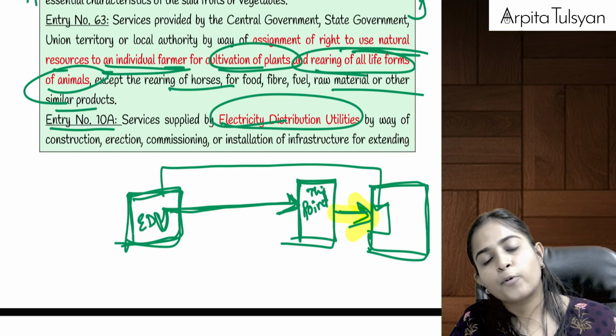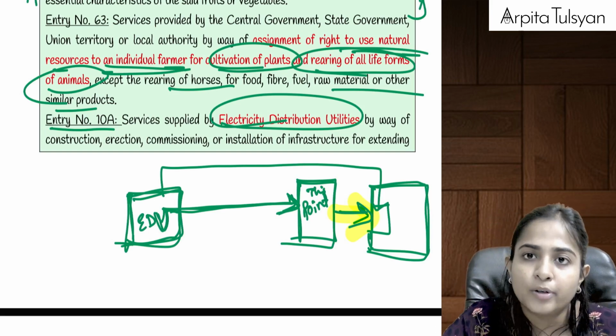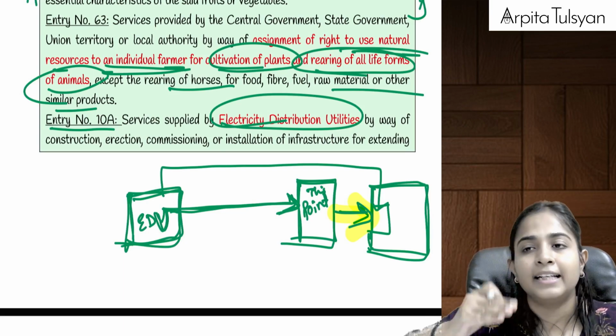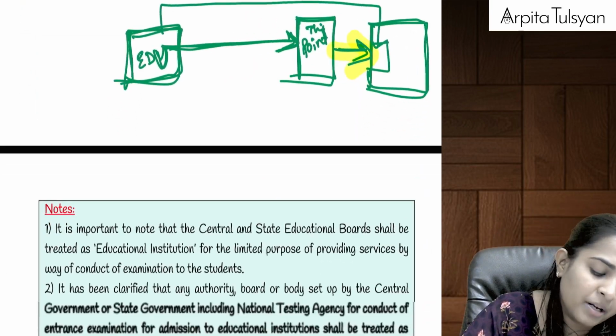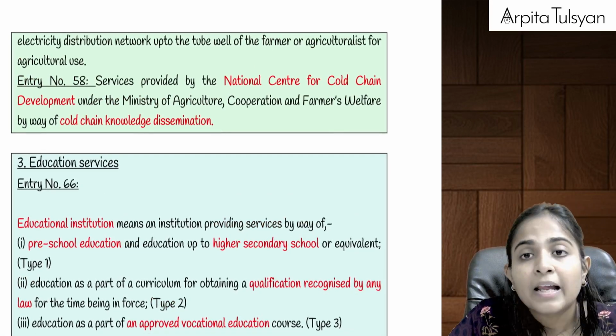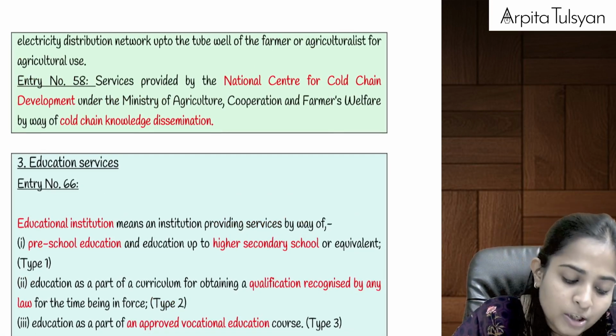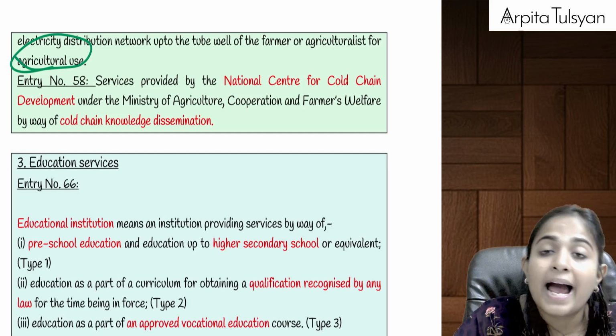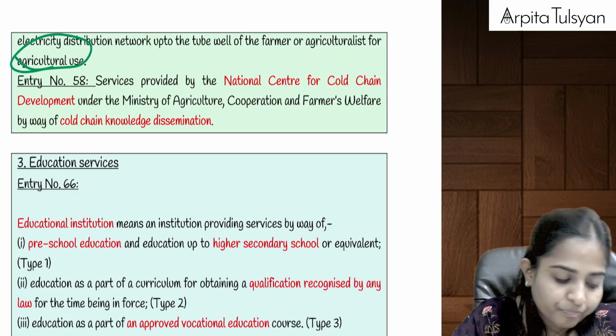So services provided by the electricity distribution utility of extending the electricity connection till the tube well of the farmer, even that will be totally exempted from GST. Why? Because this electricity is going to be used for agricultural purposes, right?